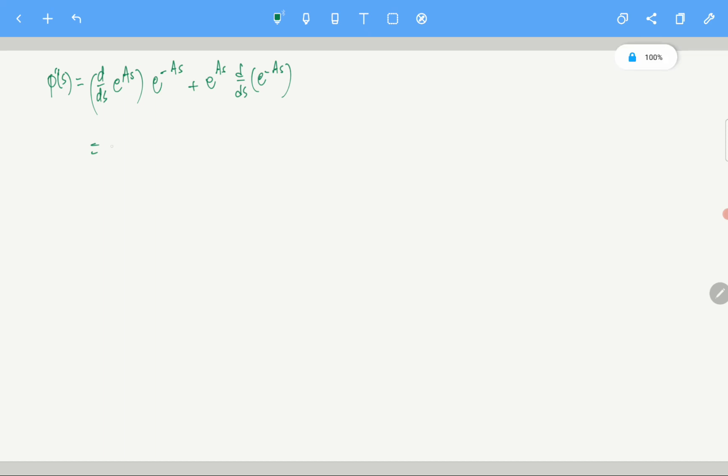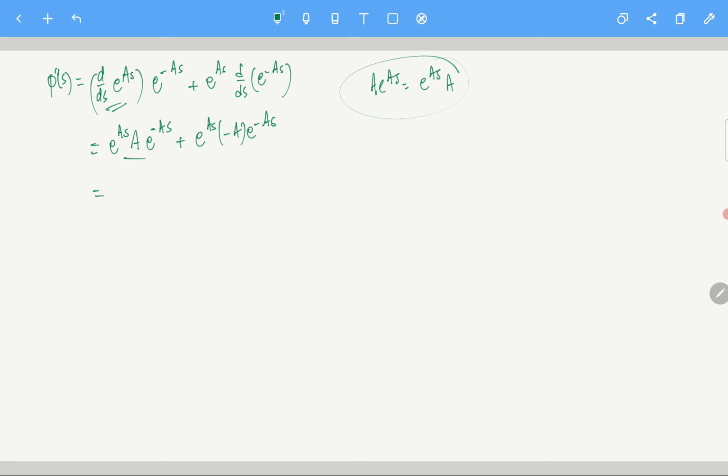So that is given by e power as times a, e power minus as, plus e power as times minus a, e power minus as. Clear? I'm just writing this part here. See here, what is it? It is a e power as, which is actually e power as times a.